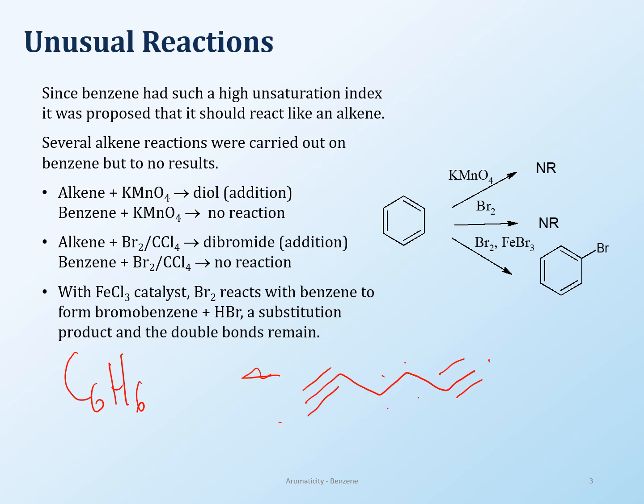So I have now 6 hydrogens, right? So this should be fine, but that means that you're talking about a high degree of unsaturation and alkynes, which should give addition reaction. So that was not happening. If that's not happening, the structure is definitely not what people were proposing at that time.